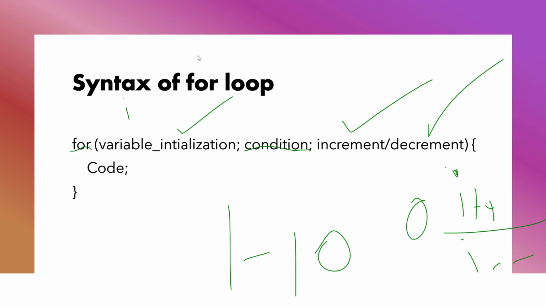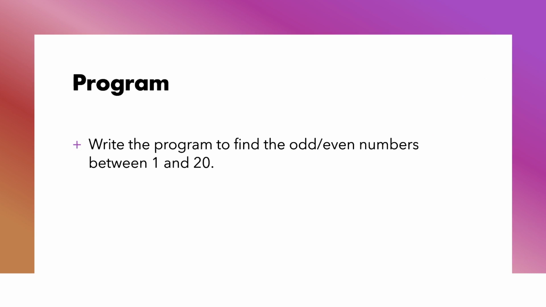Now you can just remember: first is obviously the initialization, then our condition, then our increment or decrement, and then everything is done inside the parentheses. Now comes the curly braces, and in here we write the main code, which is pretty interesting. I think the syntax was a bit much, but I hope you understood the syntax, okay, guys? Now let's see the program which we're going to write today.